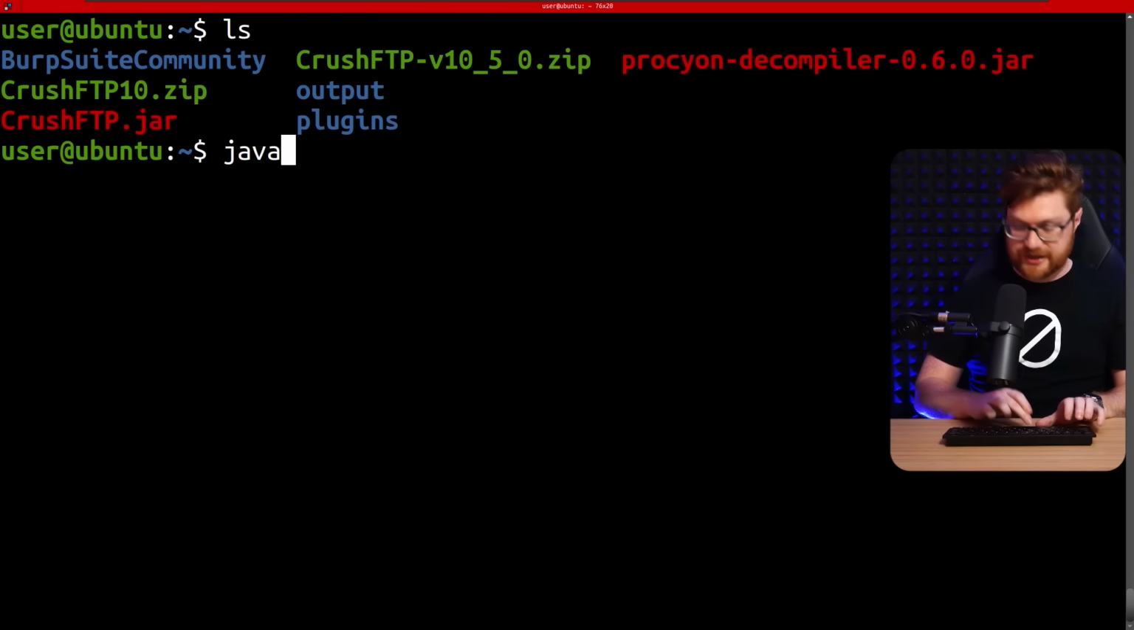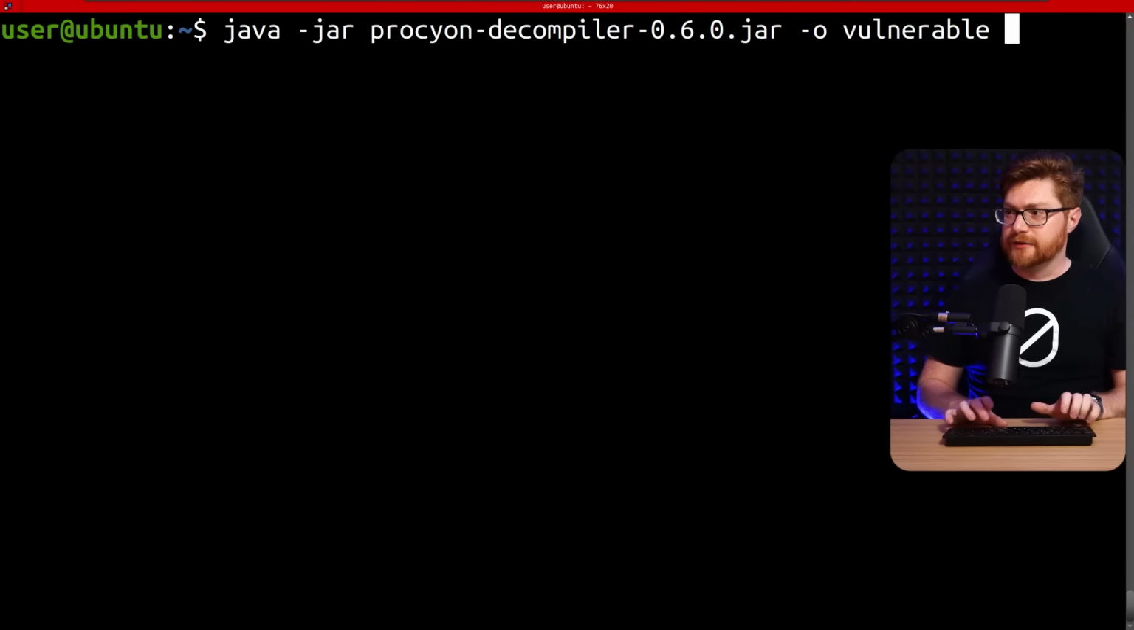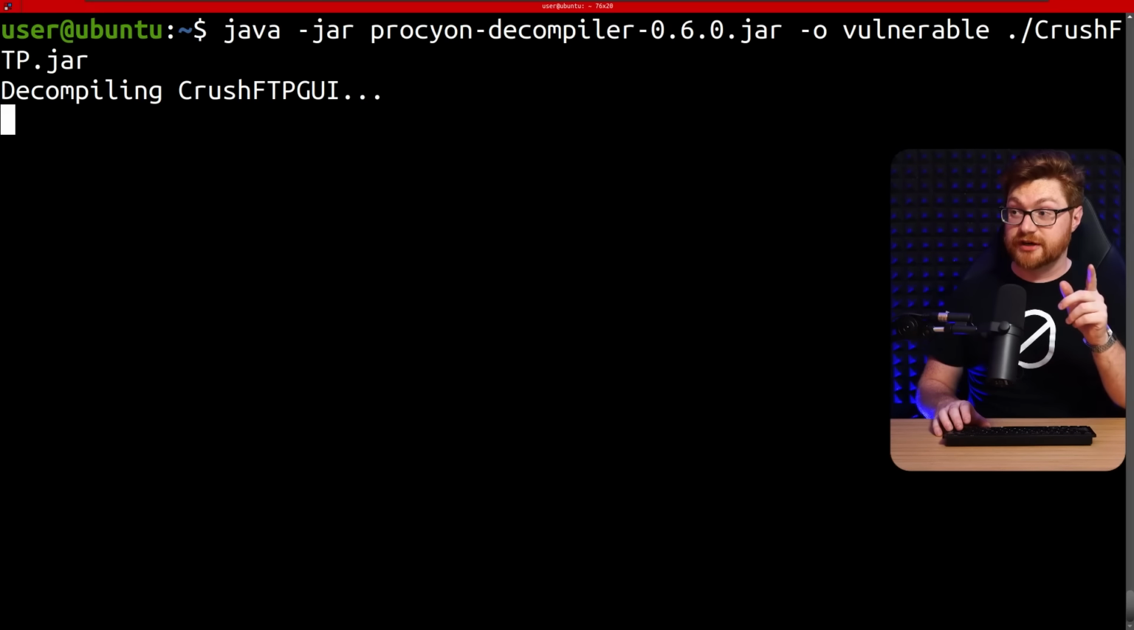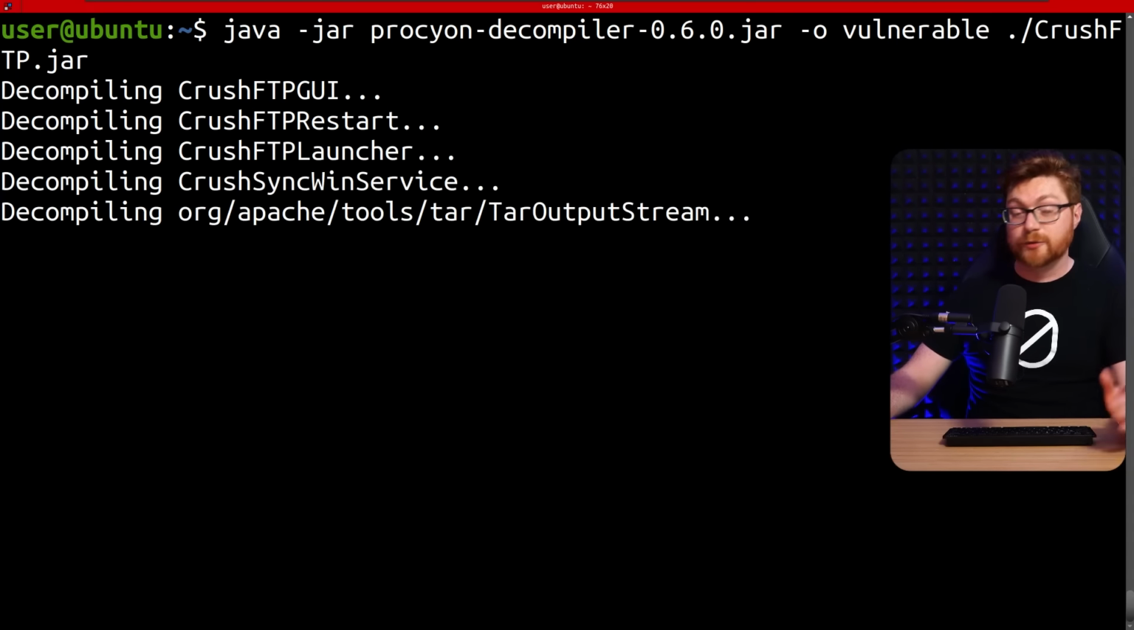So let me use that java -jar. Procyon decompiler will supply the output for our vulnerable, and then we'll be sure to include the current CrushFTP.jar file in our current directory. That should, once it's done, decompile everything we need and slap it into a new vulnerable directory that we can go analyze.